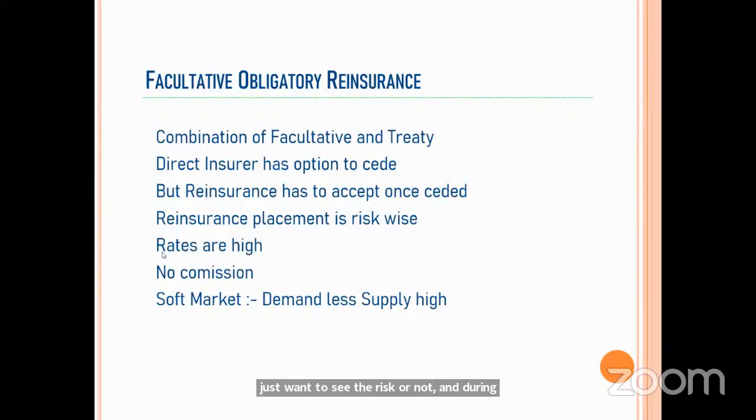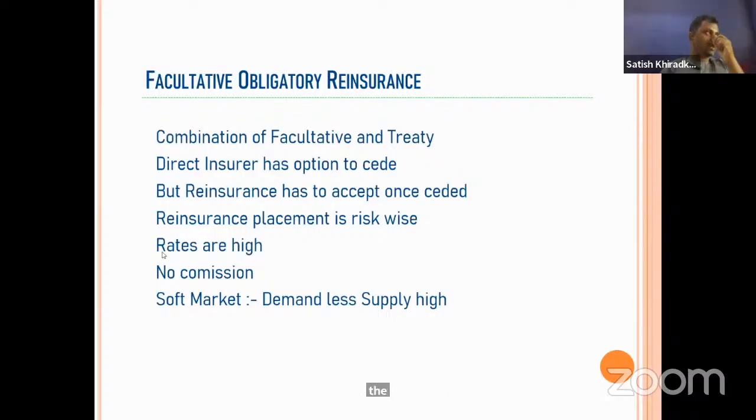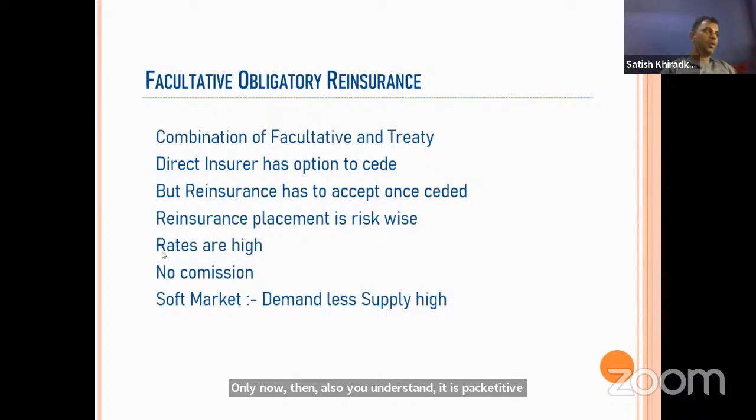But here, it is facultative for the insurer, and obligatory for the reinsurer, who must accept the risk. Very good. As madam said, it is absolutely right. If you understand that only, then you'll understand. It is facultative for the insurance company. Facultative means optional. And obligatory to the reinsurance company means he must accept it.